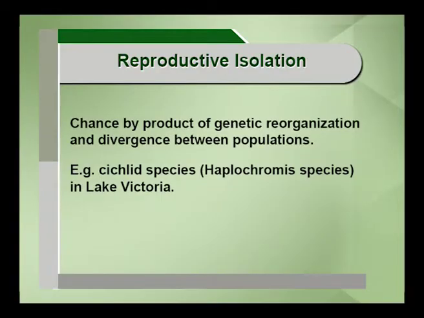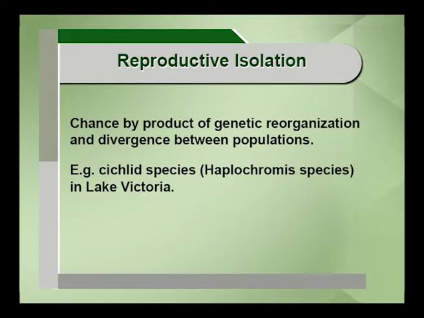Next is reproductive isolation. I was talking about reproductive isolation in detail, and I have already explained it. In a nutshell, this reproductive isolation is a chance byproduct of the genetic reorganization and divergence that is taking place between the populations. It is a chance byproduct. I would like to stress how important allopatric speciation is, because it has provided us a way to think about how species have originated.